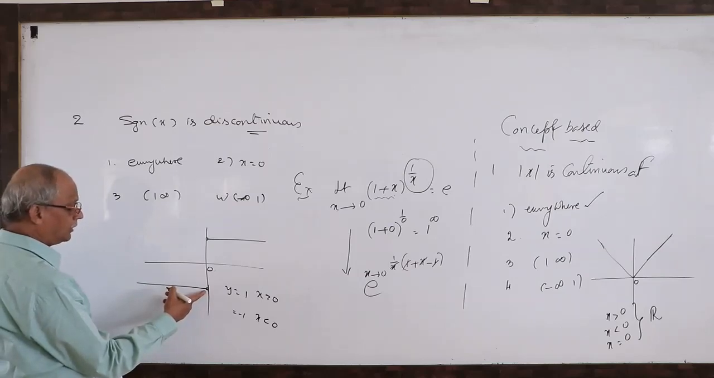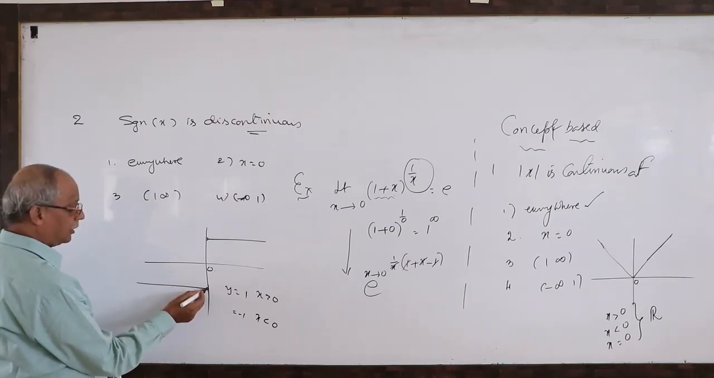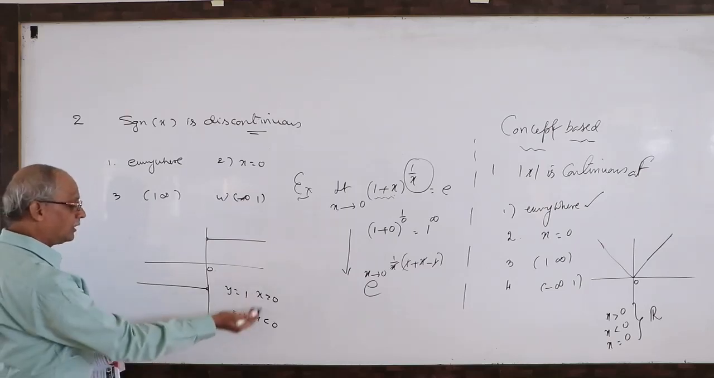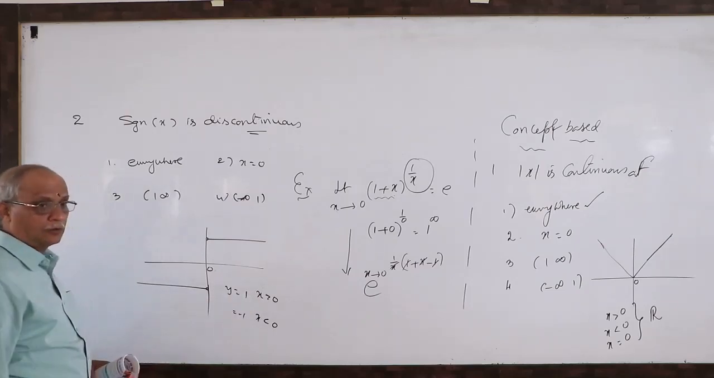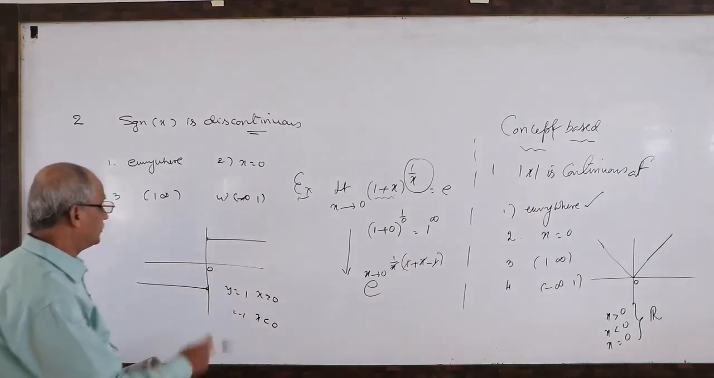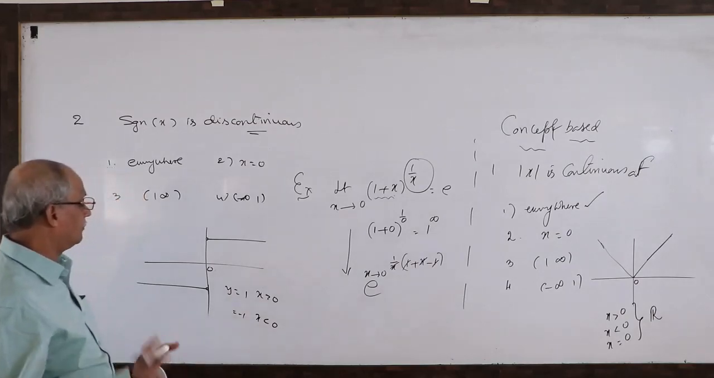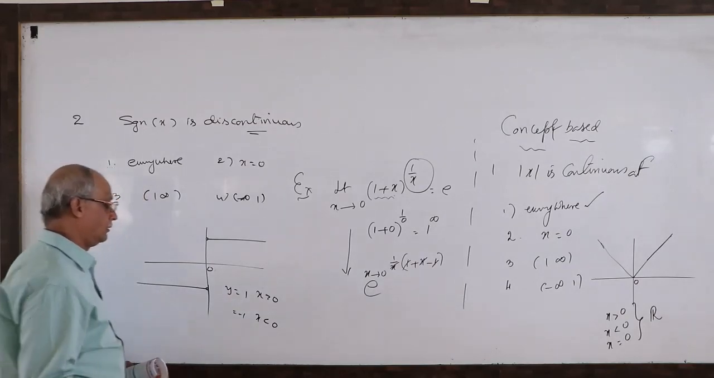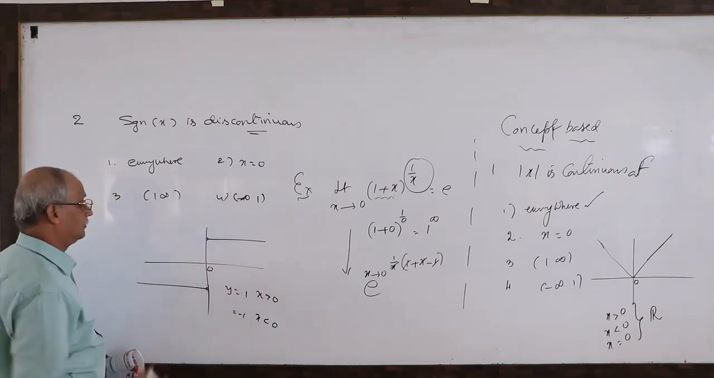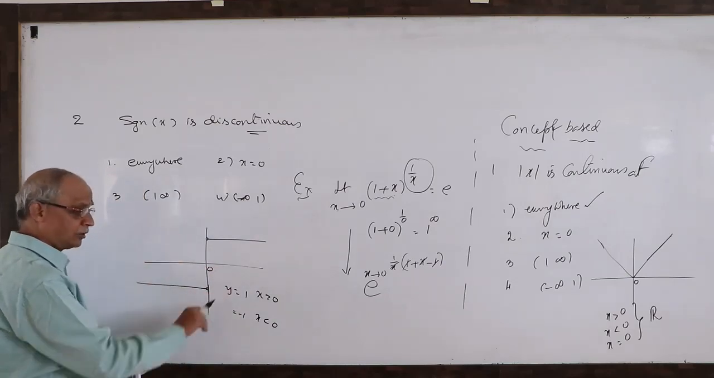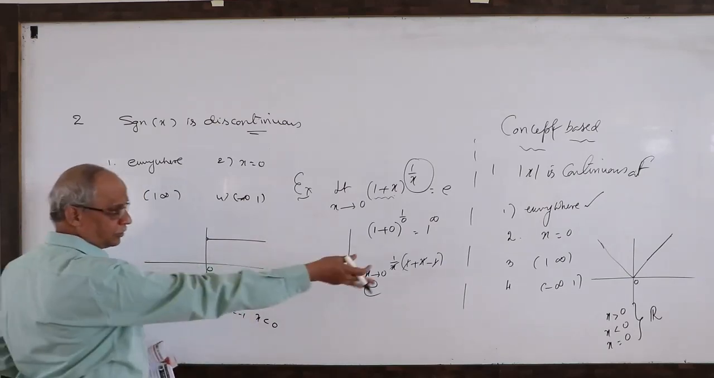How to say it will not touch? Small circle. Nowhere am I giving 0. We are not defining x = 0. x = 0 is not in the domain. Okay, 0 is not in the domain, so 0 is not in continuity. Therefore it is in discontinuity.